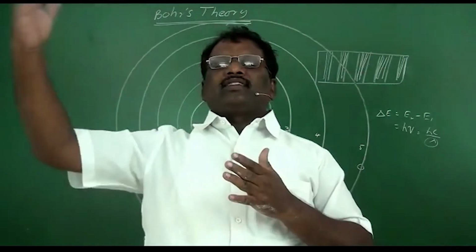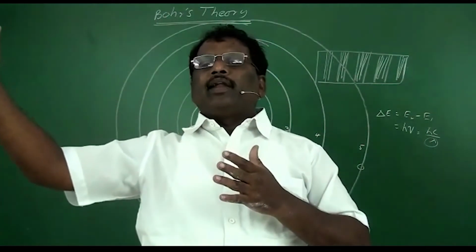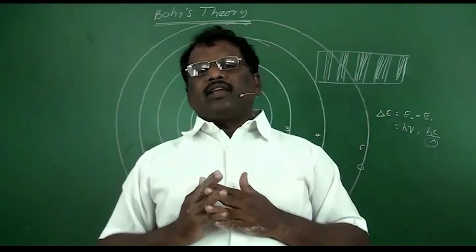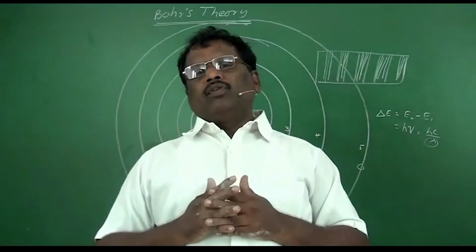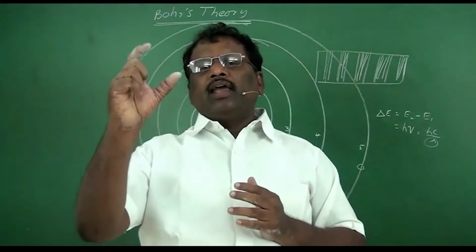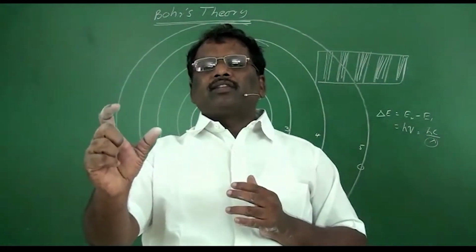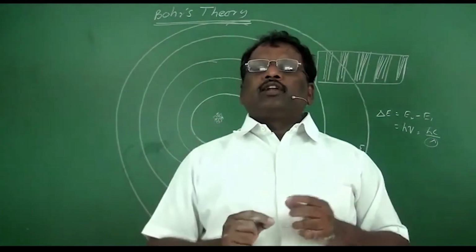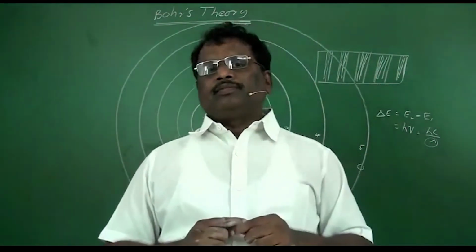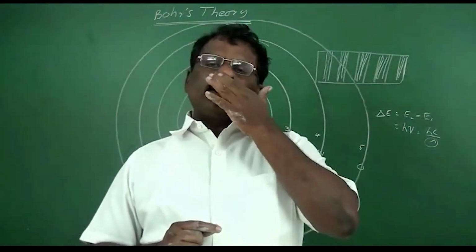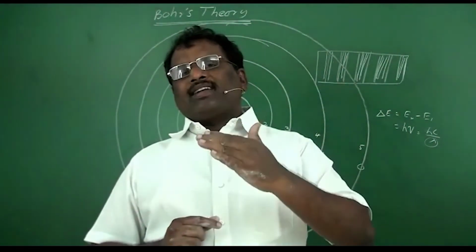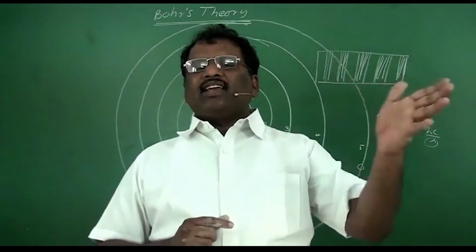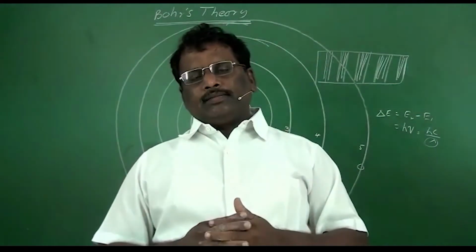And those electrons which are excited will not stay there permanently. They will get back to the original state. When they reach the original state, they emit energy in the form of photons equal to the difference in energy between the two energy levels in which the transition takes place. Because of that, we get the emission spectra. So both emission and absorption spectra give the same information, that is, what wavelengths of light radiation were emitted by those electrons during excitation and de-excitation.